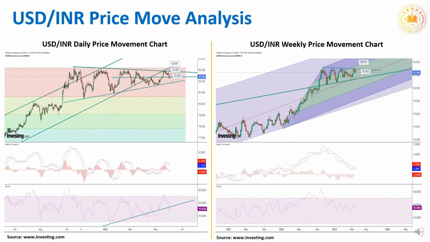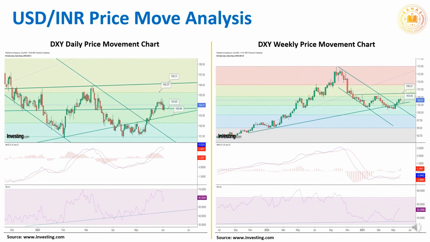Let's first start with analysis of USD-INR price move. During the week, USD-INR prices were tracking movement in dollar index. It moved in the band of 82.26 to 82.78 and closed the week at 82.39. During the week, in daily chart, the currency pair broke the 82.38 support, but it closed the week at above support levels. Technically, the currency pair is expected to move in the band of 81.85 to 82.90.